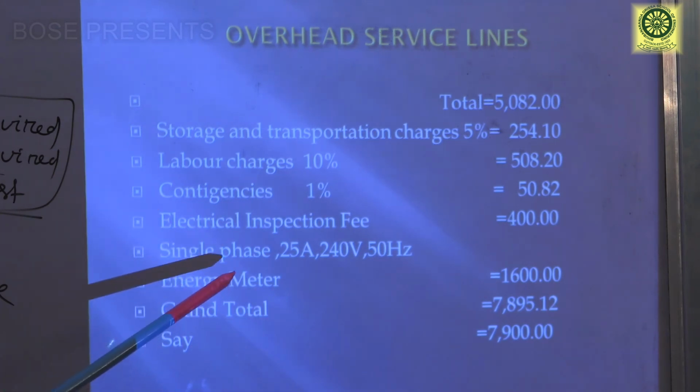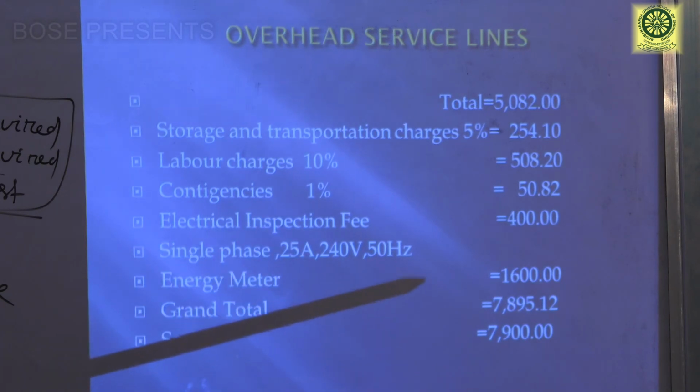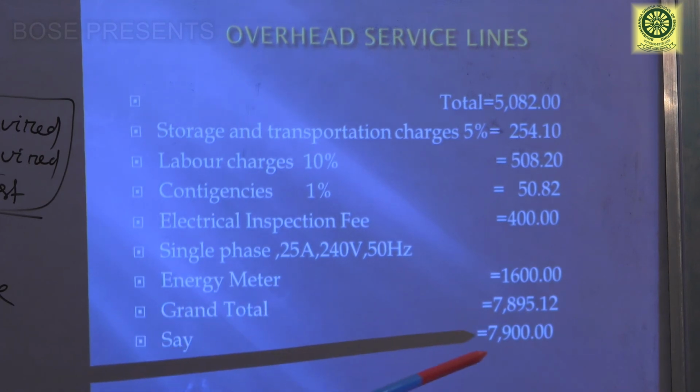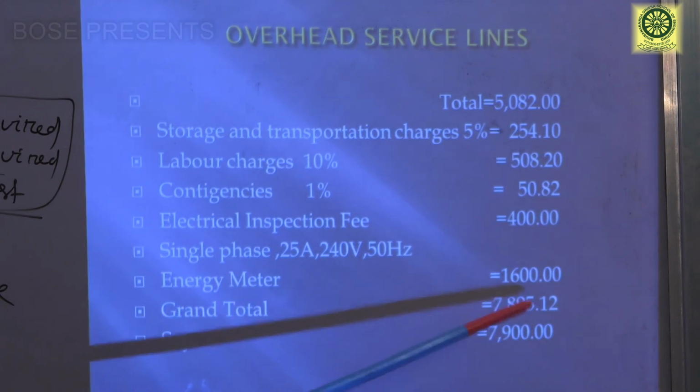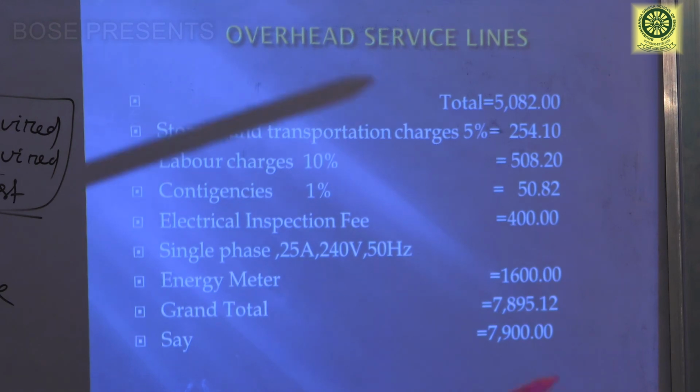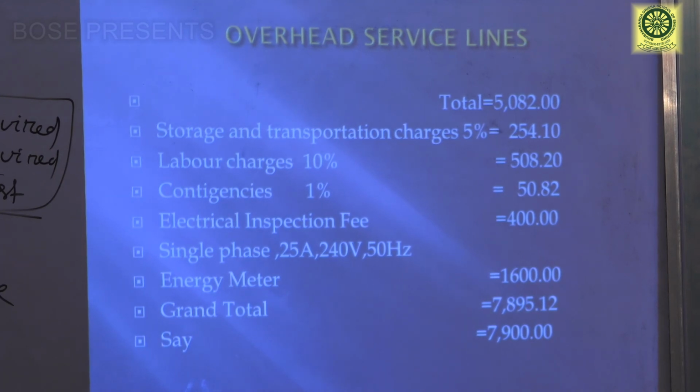And single phase 25 ampere 240 volt 50 hertz energy meter will cost 1600. Because it is a service connection, energy meter must be provided by the distributor, so it will cost 600. So grand total is coming 7895 rupees 12 paisa. So rounding off we will get 7900 rupees. So this is the estimation of service connection of overhead line for a single storey building.